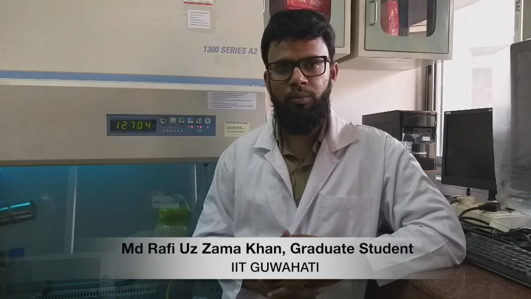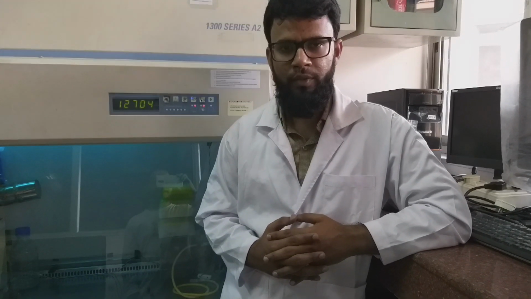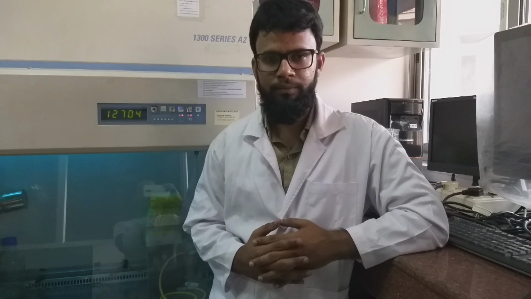In this video, we are going to demonstrate how to prepare cell culture media for mammalian cells. For preparing cell culture media, there is a step-by-step process. First, we need to weigh the components of the media and dissolve them in the required amount of water. Then we need to set the pH using a pH strip, and then filter the media using a 0.22 micron filter to make it aseptic. For further use, we can also aliquot the media and store it at 4 degrees centigrade. So let's get the video started.